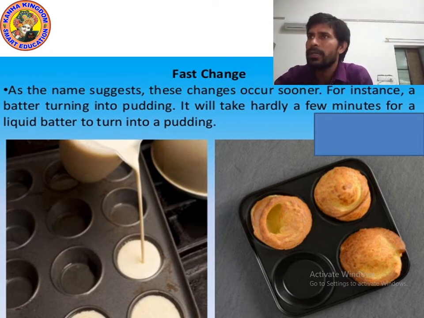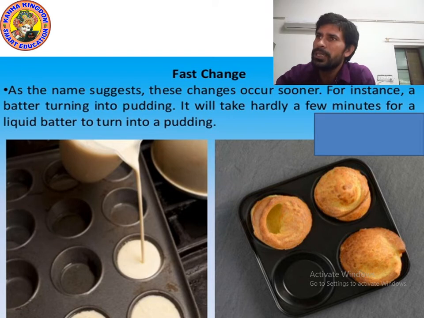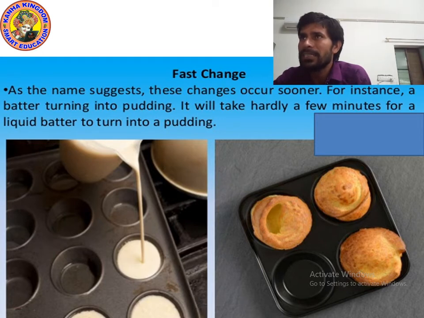And lighting a bulb is also a very fast change. So these are examples of fast changes: lightning, burning of paper, burning of a matchstick, lighting a bulb, bursting of fireworks.